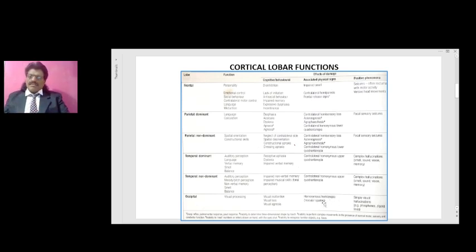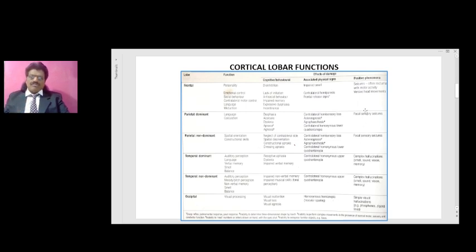The macula is spared because of two reasons. It has a wide representation, and second, it is not only supplied by the PCA, it may be supplied by the MCA also. So therefore the macula, that is the central part of the vision, is usually spared. So homonymous hemianopia with macular sparing. Unless there is a big lesion affecting the macula or occipital pole, generally it results in homonymous hemianopia with sparing of the central vision, known as macular sparing.